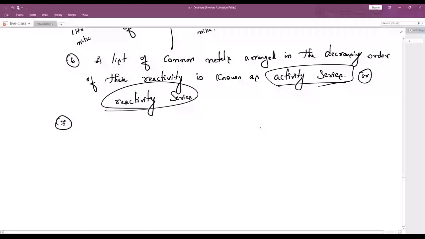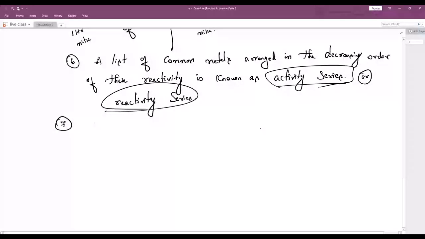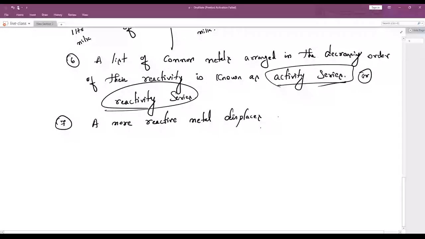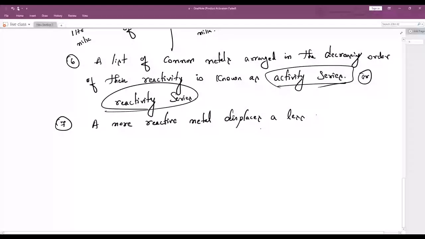The metal which is more reactive, remember, displaces a less reactive metal from its salt solution. Now let me explain the meaning of this.